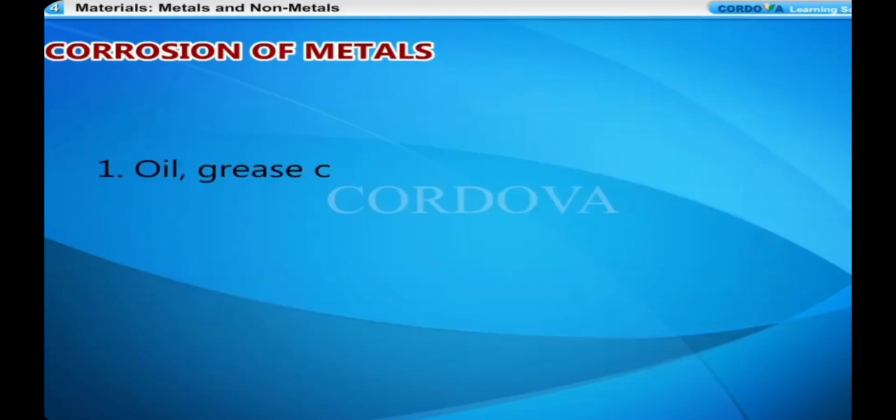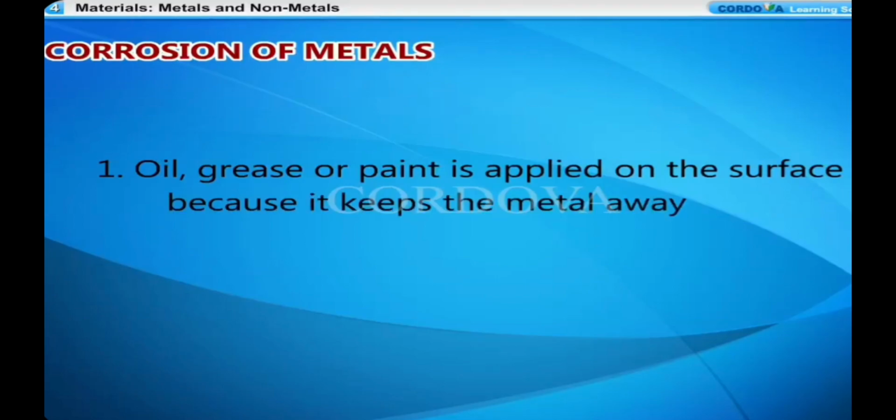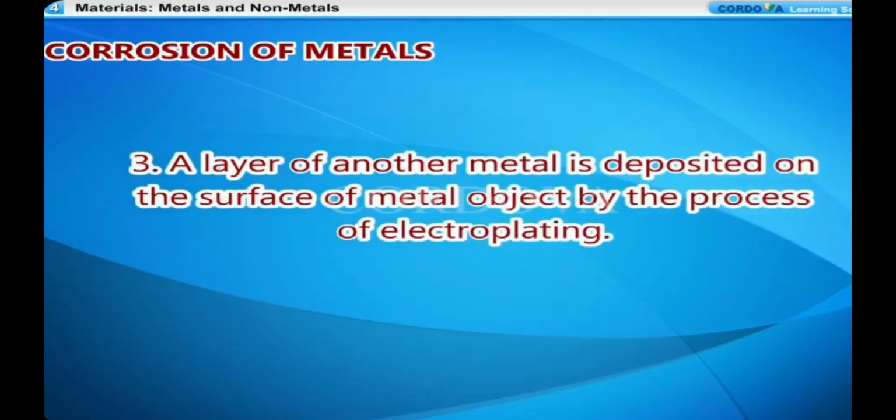Oil, grease or paint is applied on the surface because it keeps the metal away from air and moisture. A layer of zinc is deposited on the metal surface of iron object by dipping it in molten zinc. This process is known as galvanization. A layer of another metal is deposited on the surface of metal object by the process of electroplating.